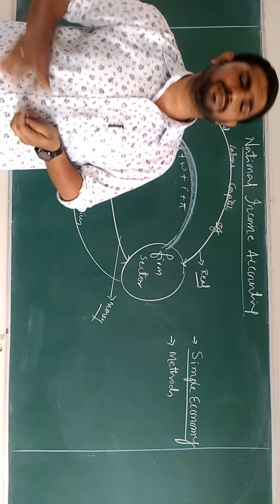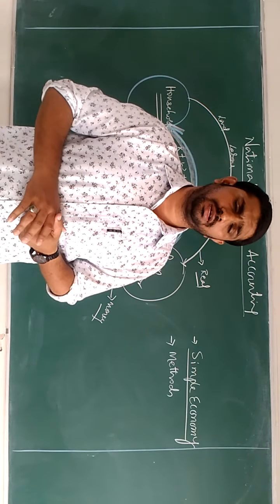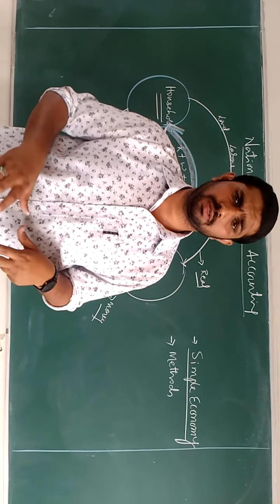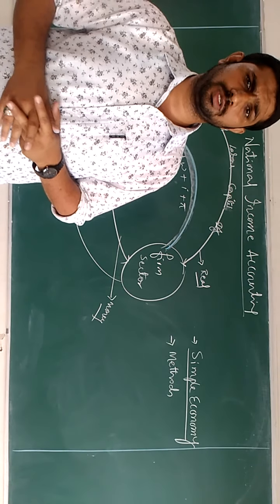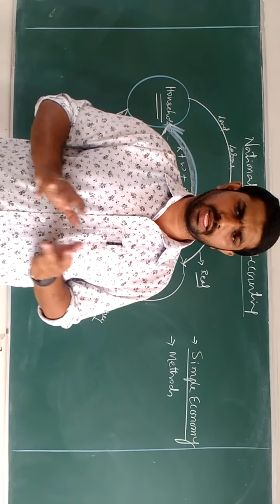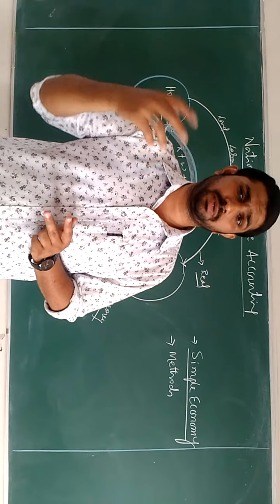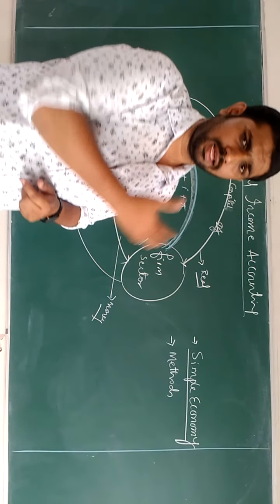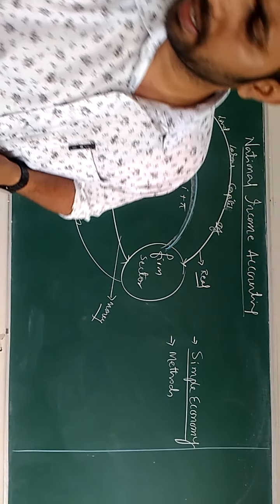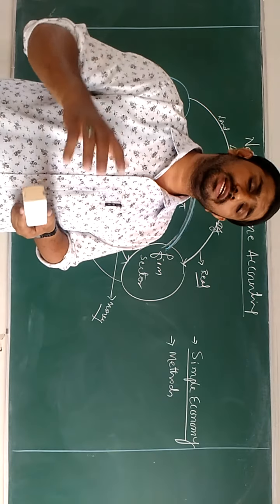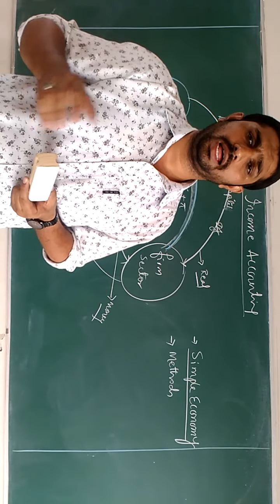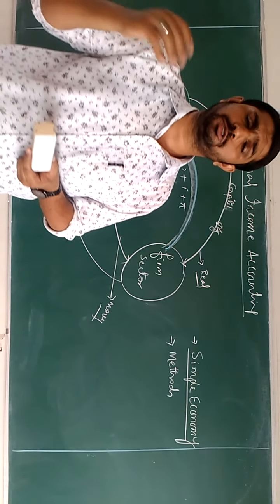So the point is very clear here: a nation is filled with n number of producers, n number of consumers, and again different types of producers. To count each and every product is too heavy a task for economists. So they made a simple economy model, and this is that model. But there are certain methods of collecting income in a country. The income of a nation can be collected with some methods, and those are called measuring methods of national income.